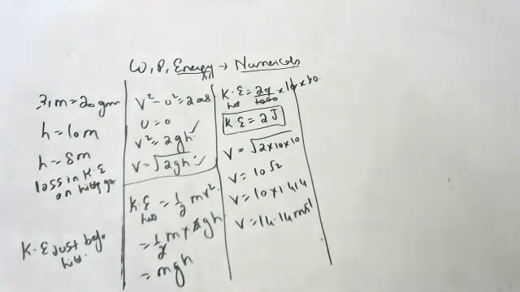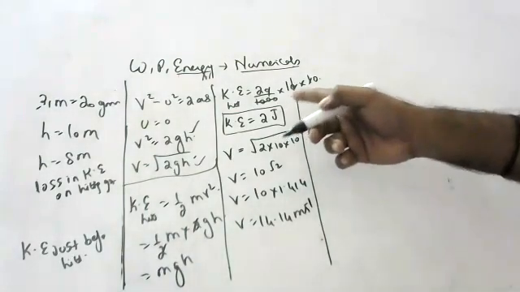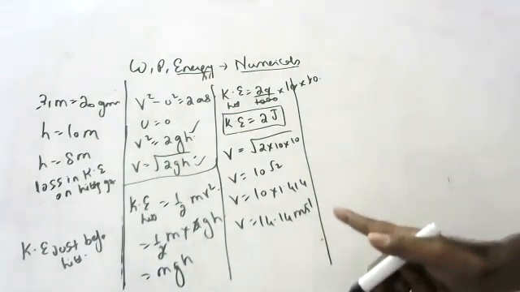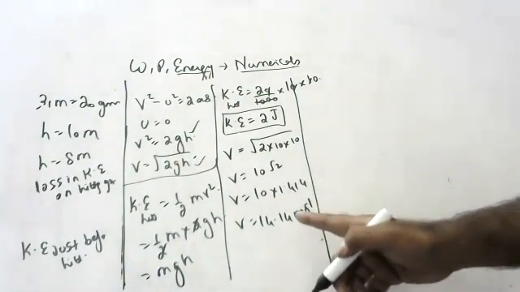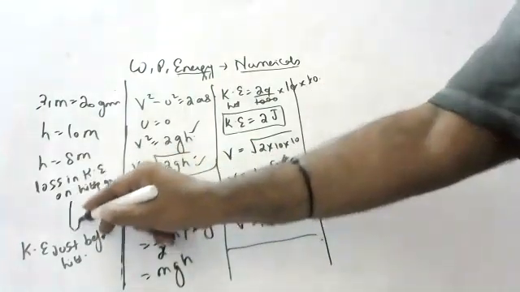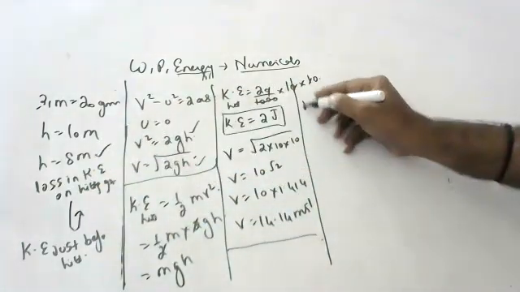Okay, children. Now, what happens? So, how much did I get? 2 joules. That is the kinetic energy of the ball just after striking the ground. Using this energy, we will see how much height it will go. How much height is it going after rebounding back? 8 meters. So, let's find it.